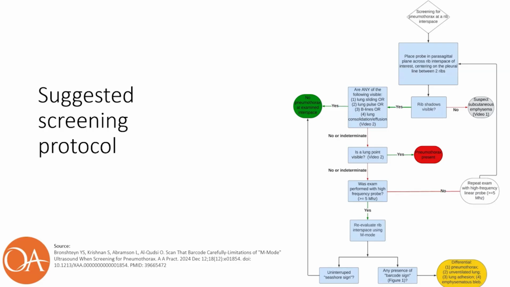If this is not visible or indeterminate, then the next question to ask is whether the exam was performed with a high-frequency probe. If it was, we can continue to reevaluate the rib interspace using M mode. On M mode, an uninterrupted seashore sign indicates that there is unlikely to be a pneumothorax present. The presence of a barcode sign includes a differential of a pneumothorax, unventilated lung, lung adhesion, or emphysematous bleb.